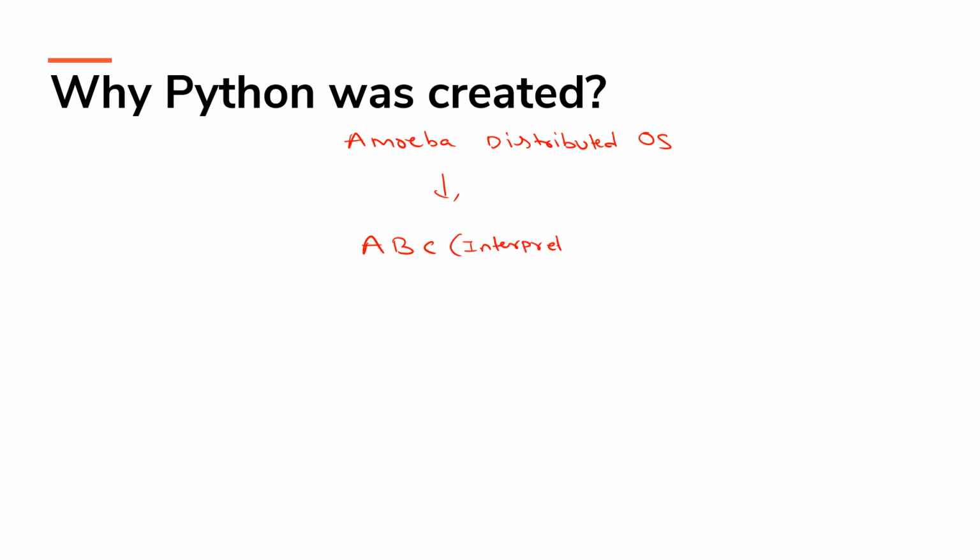In the upcoming videos, we will learn what an interpreter means. So what do we mean by interpreter? It's nothing but something that can access the Amoeba system calls. So by seeing this language, he decided to create a language that was extensible. Guido van Rossum wanted to create a language which was extensible, and this led to the design of a new language which was later named Python.